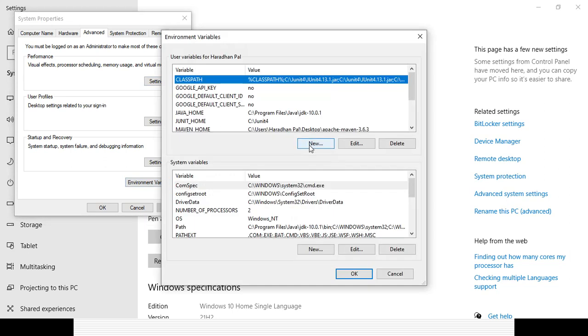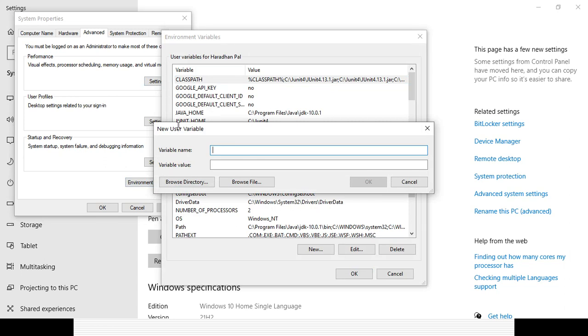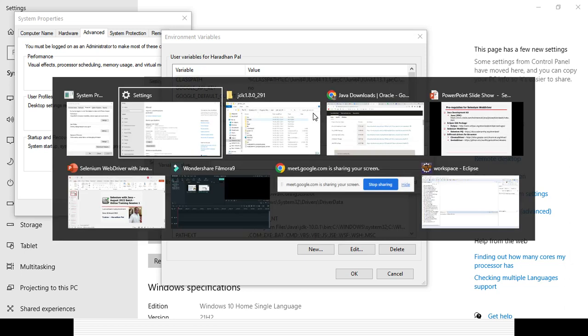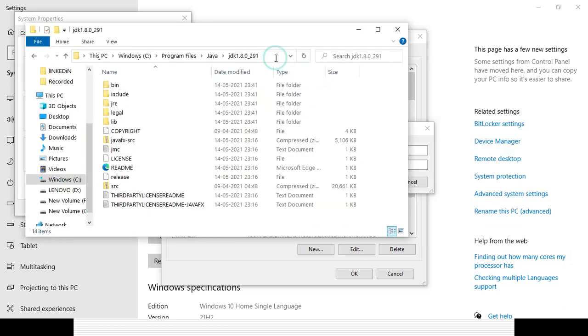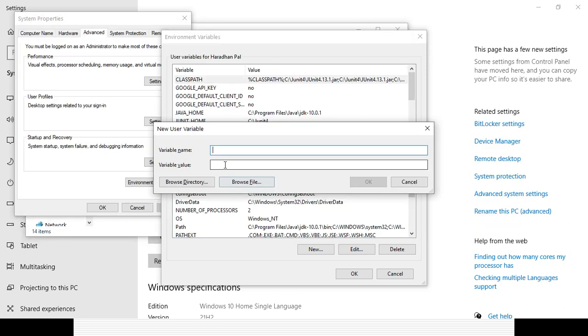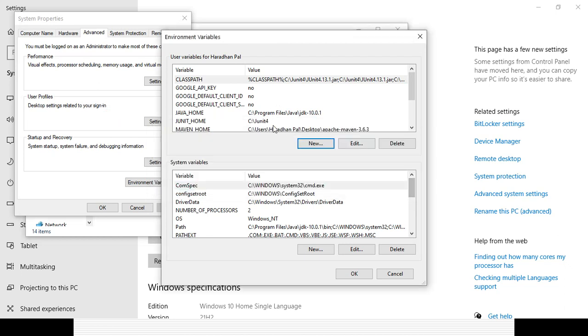Here you need to click New. Type JAVA_HOME in capital letters, and give the path up to the JDK folder in the variable value. Click OK. That will already be available here; I have already added it, so I am not doing it.